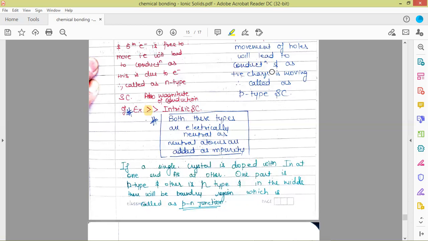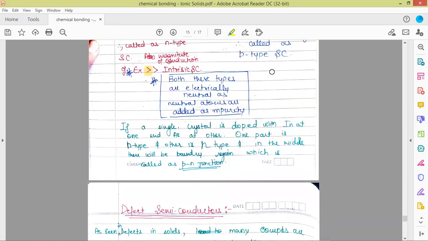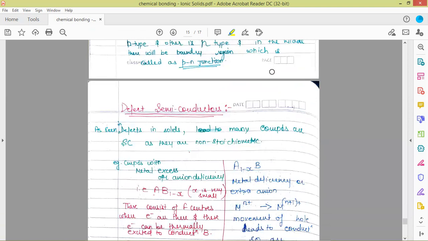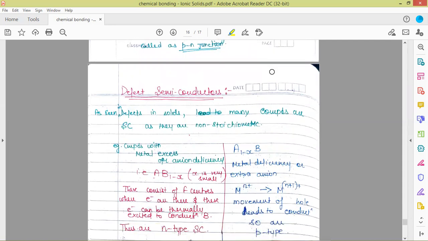Such methods are very useful for the development of some devices in physics. There is a p-n junction, there is an n-p junction. These devices are very useful in the case of electronics. So this is the use of the p-n junction in electronics.